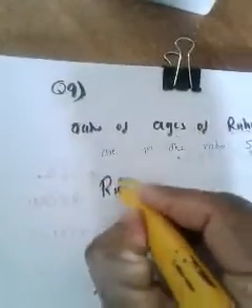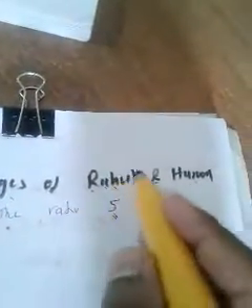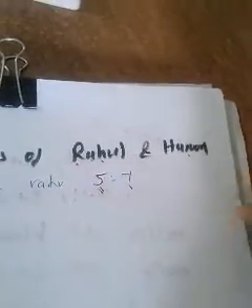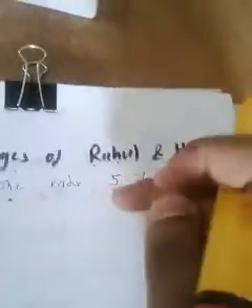So you can consider, see, Rahul's age is not given. Rahul's age and Harun's age are not given. But the ratio of Rahul's age with Harun's age is given as 5:7. So how can you write in terms of age? Age is not given, ratio is given. But still, how can you write in terms of age?